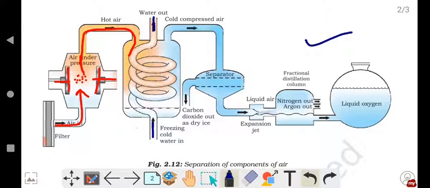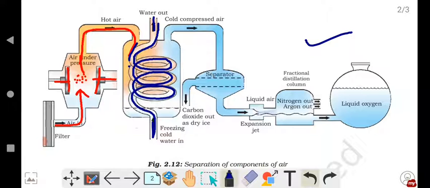So here, now let us continue our session. As the hot air comes to this part, what happens here? Freezing cold water is passed through this spiral tube. The movement of this water will be continuous.